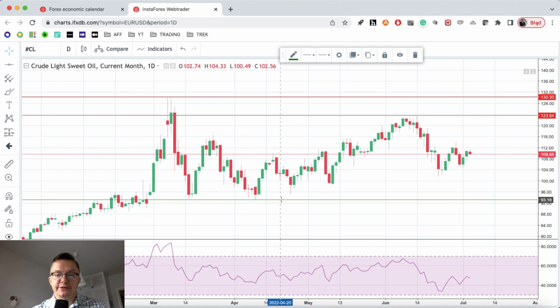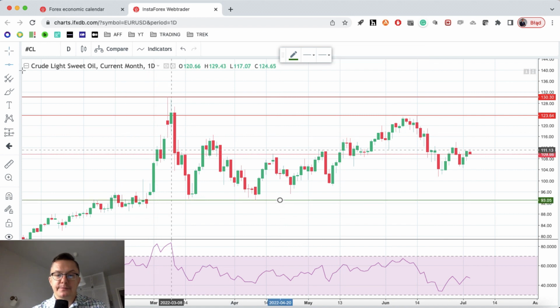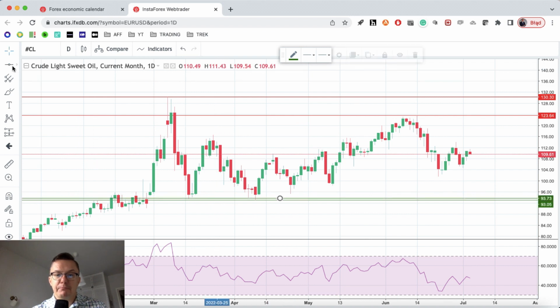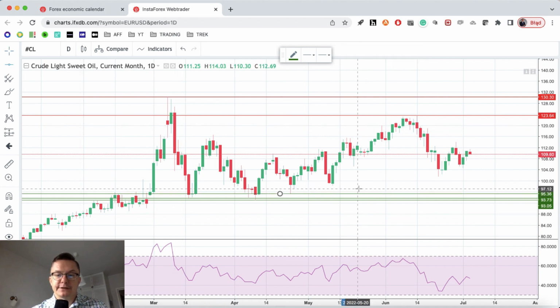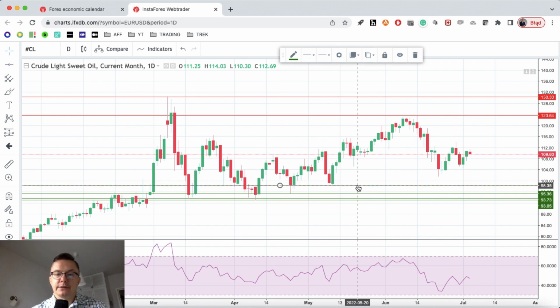There's a strong technical support around this level, just below the $100 per barrel of oil. So 93, 95, this is the zone that if it hits, the market immediately bounces right back up from this zone.